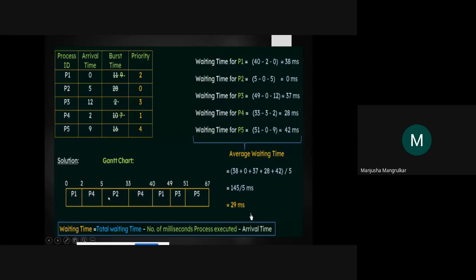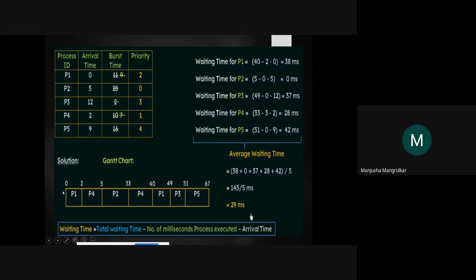P2 arrival time, P2 varies. P2 is 5. Waiting time is 5 minus 0. Means in previous it doesn't have, but arrival time is 5. This is your arrival time. This is your previous process time, and this is your waiting time. Last process, you have to take the last process, right?